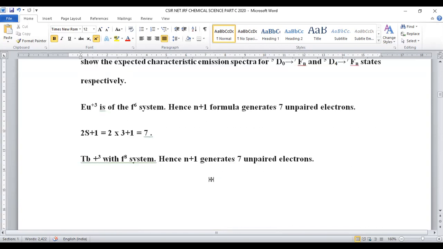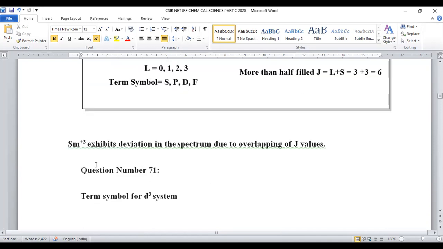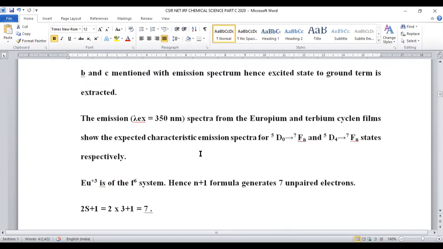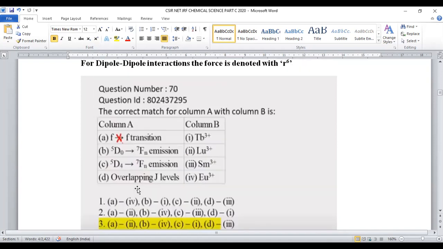This samarium plus 3 is a D5 system. In this D5 system, the deviation in the spectrum mainly arises due to the overlapping of J values. So their J values got overlapped, they become clumsy. That's the reason why a deviation in its spectral lines will be observed.